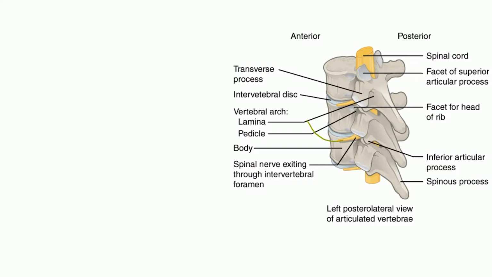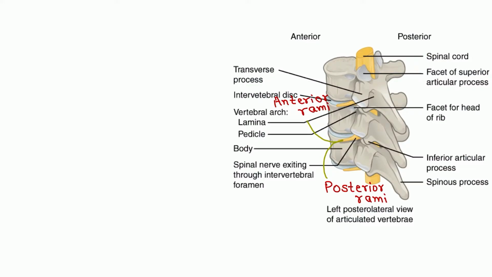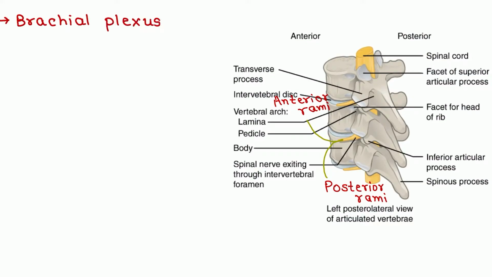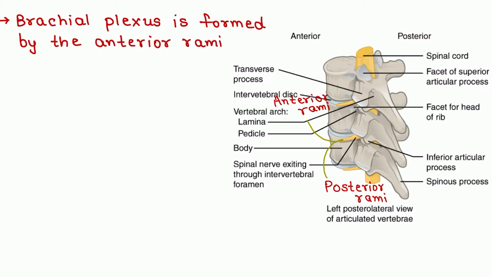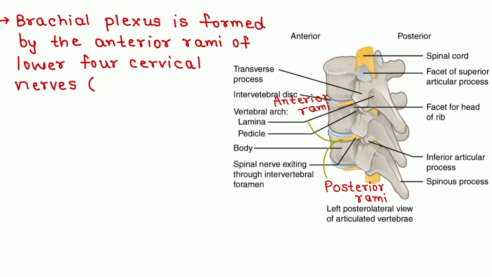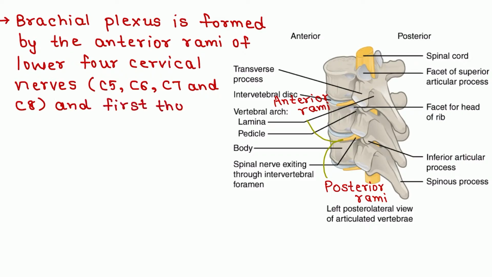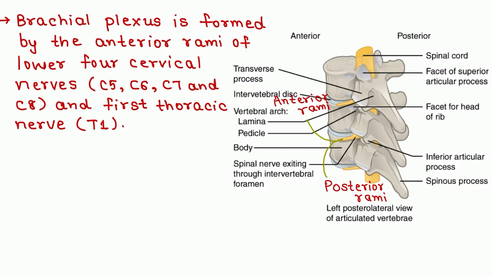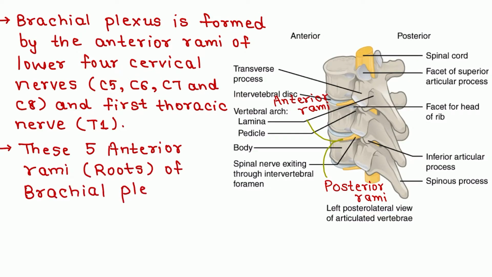Spinal nerve leaves the intervertebral foramen and divides into an anterior rami and a posterior rami. Brachial plexus is formed by the anterior rami of lower four cervical nerves, that is C5, C6, C7 and C8, and first thoracic nerve, that is T1. These five anterior rami, or we can call it roots of brachial plexus, join together to form three trunks.